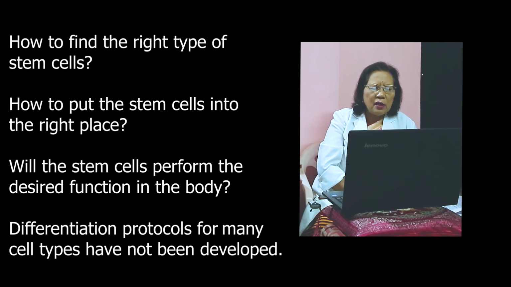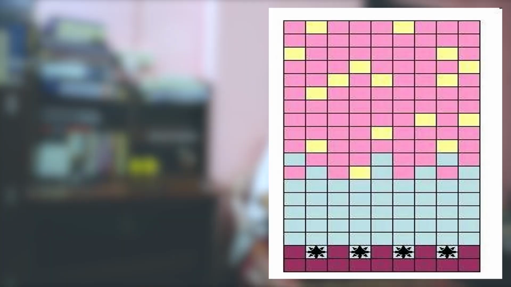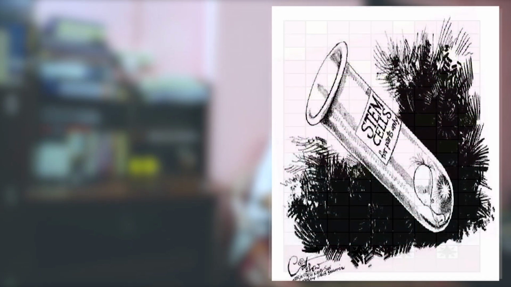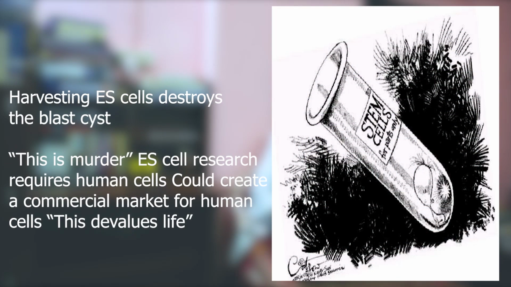So what are the obstacles we face during this stem cell research? How to find the right type of stem cell is very difficult, and how to put the stem cell into the right place, and will the stem cell perform the desired function in the body, and differentiation protocols for many cell types have not been developed yet. So embryonic stem cells are unstable and mutate in culture. Like ordinary cells, stem cells accumulate a significant number of mutations over time, including several that could cause them to become tumors. Then the ethical debate is a strong point here again.